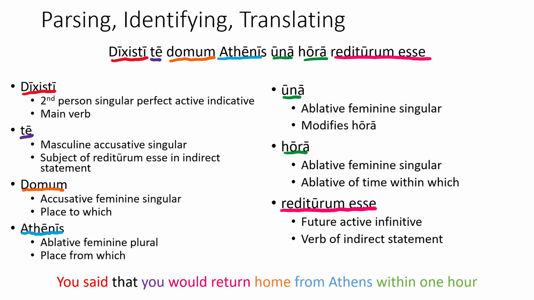Ora is a feminine ablative singular noun being modified by the feminine ablative singular adjective una. Since ora is a time word and in the ablative, this is an ablative of time, most likely a time within which, since the verb it is associated with is future. If we put this all together, the sentence translates as follows. You said that you would return home from Athens within 1 hour.